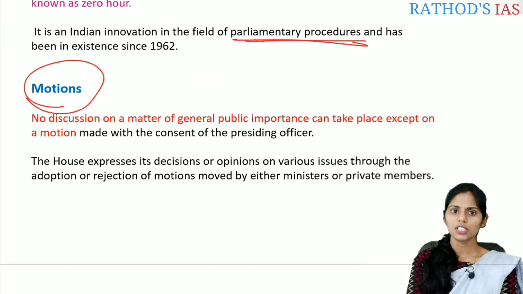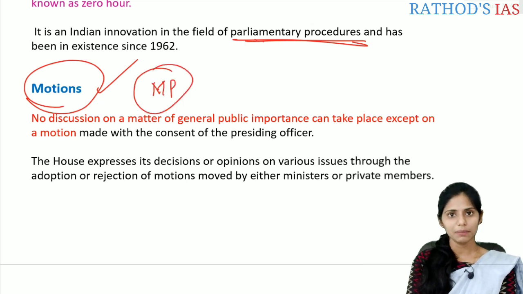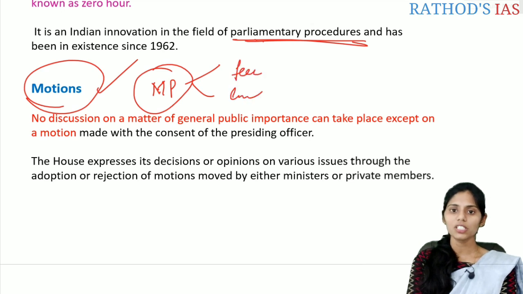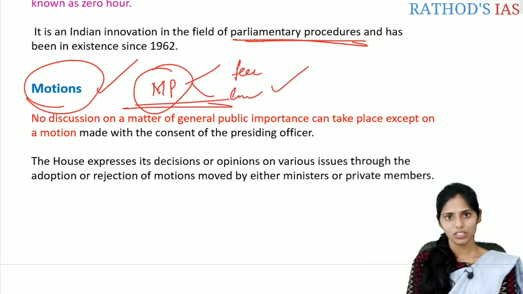So let us see the third important one, that is motion. So what is a motion? In a simple way, there are members of parliament, the MPs. Whenever they want to express their feelings or emotions, they will go with these motions. Without these motions, no discussion on a matter of general public importance can take place.